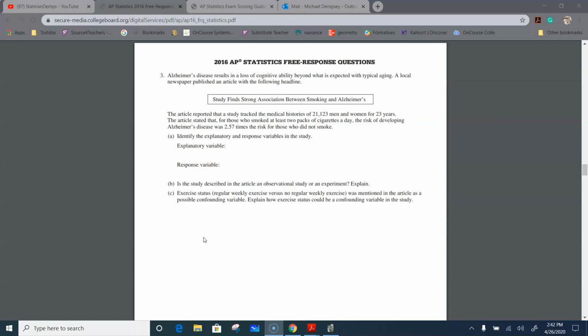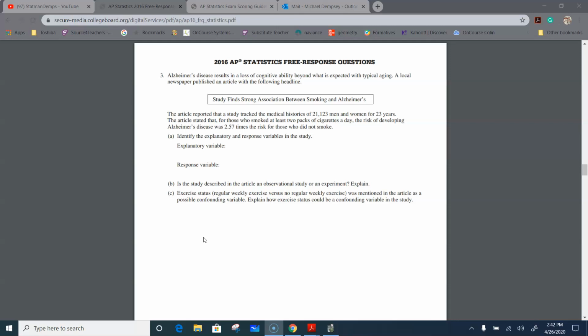So this article says that they tracked the medical histories of 21,123 men and women for 23 years. For those folks that smoked at least 2 packs a day, the risk of developing Alzheimer's disease was 2.57 times the risk of those who did not. So people who generally smoked more, that's how I would take that, to at least 2 packs a day. That sounds like a lot of cigarettes. They're more than 2.5 times likely to develop Alzheimer's later on in life.